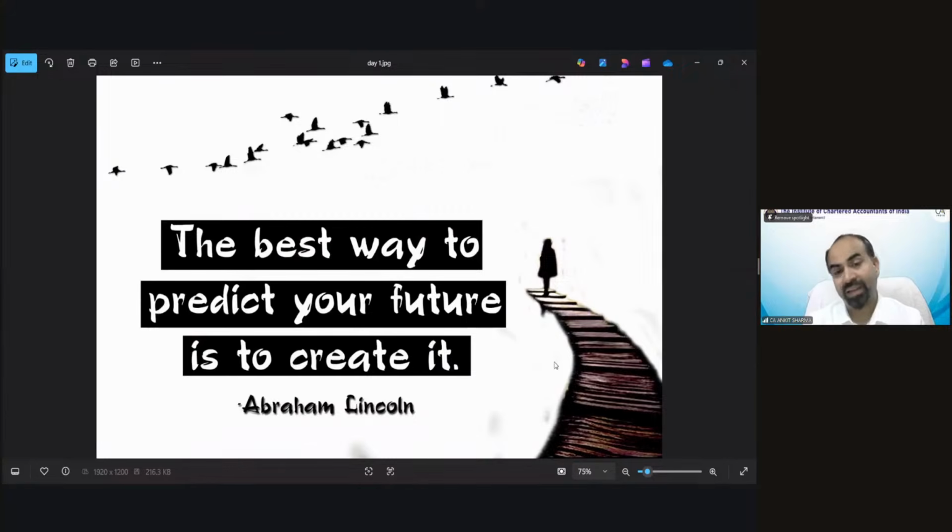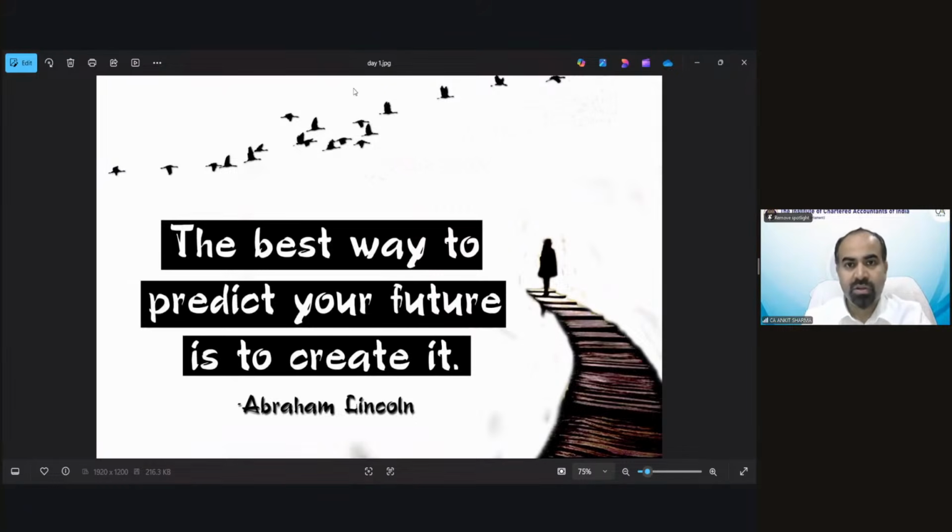Abraham Lincoln said that. So we all know who Abraham Lincoln is, a great personality, a great leader. And what he said is, you can predict your future, like a future teller, but the way is to just create it. You can create whatever you want to be. If you want to be a chartered accountant, you can be a chartered accountant, but that future you need to create yourself. Nobody is going to come and do it for you. You have to do that thing for yourself. So you can predict your future right now, but that future is in your hand. You have to create it yourself.